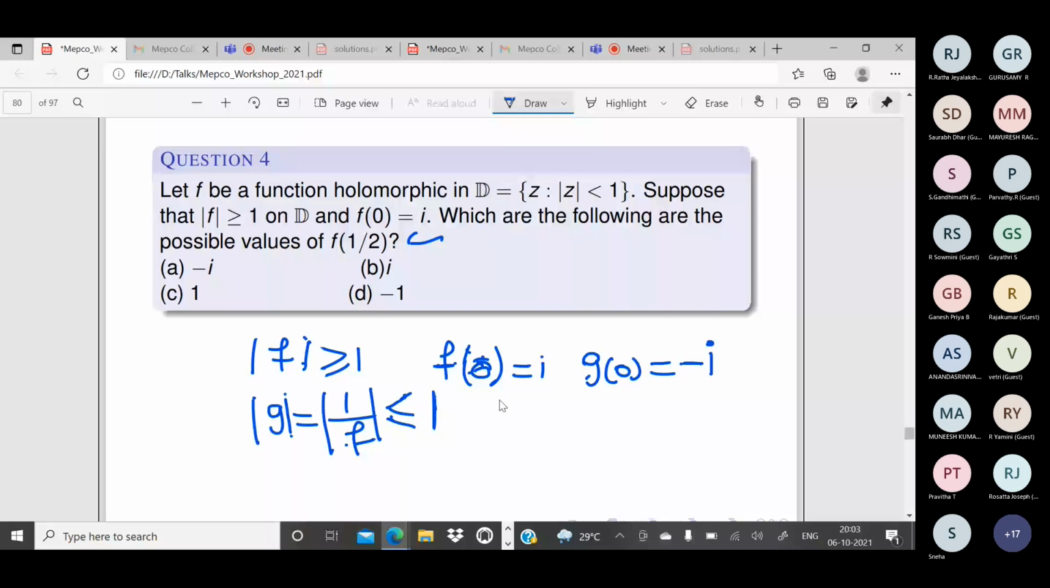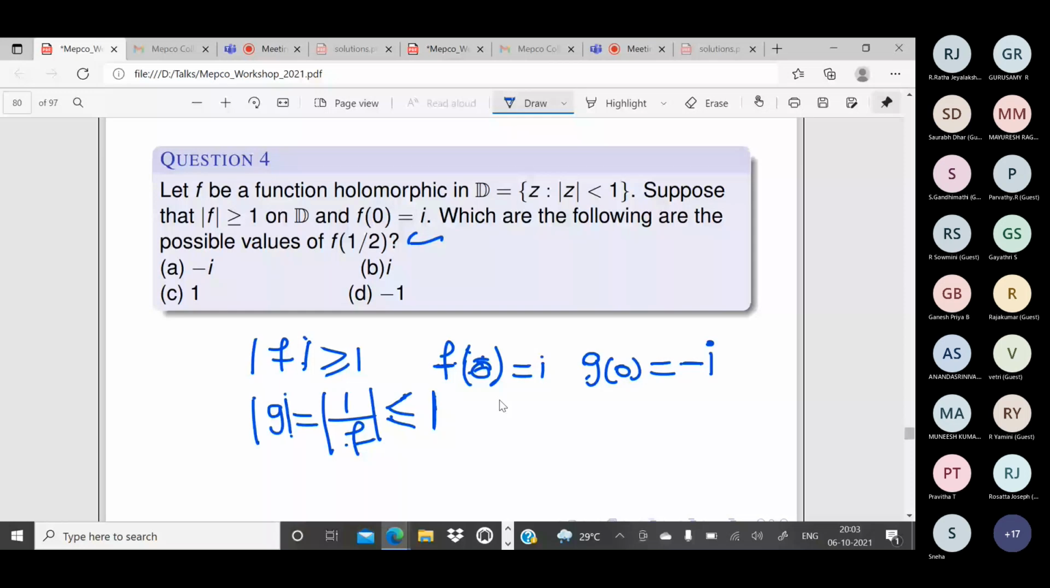So g should be a what type of function? An analytic function whose maximum modulus is attained in the interior. So g should be a constant function by the maximum modulus principle. Since g is constant, f should be constant. So f of 0 equals i.